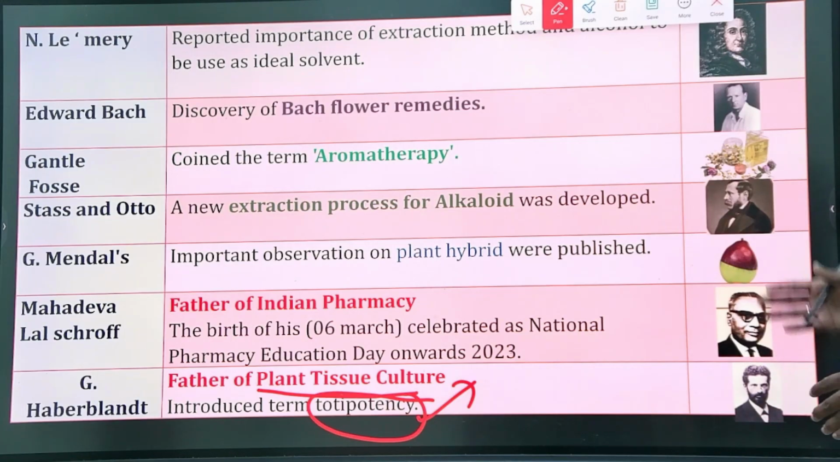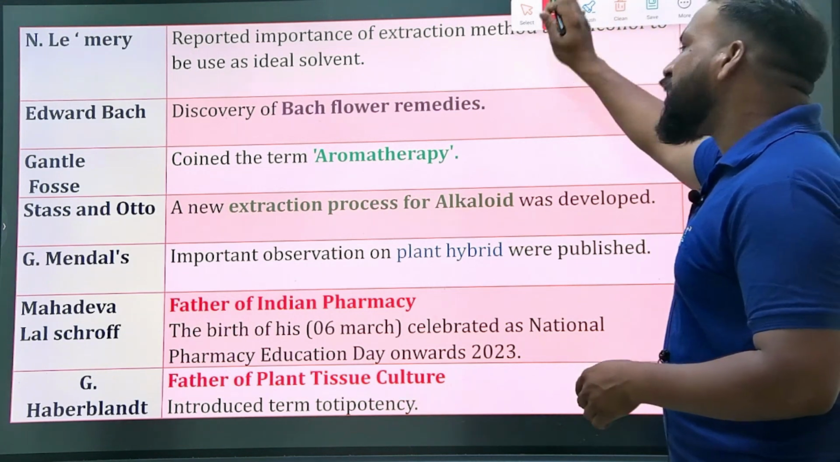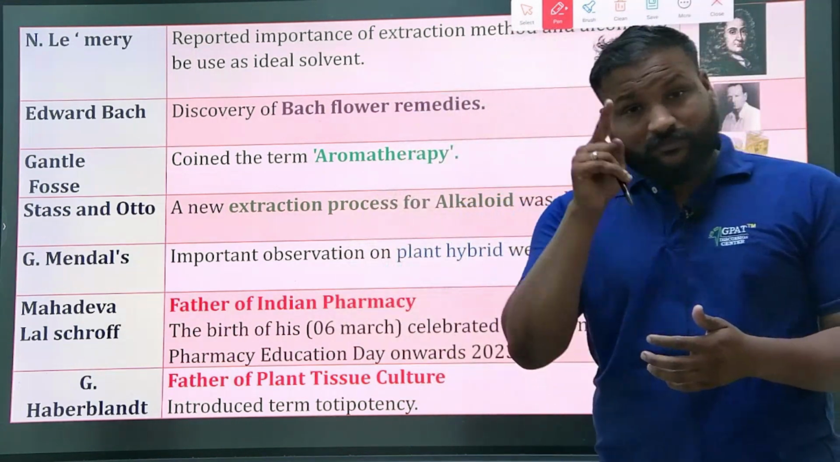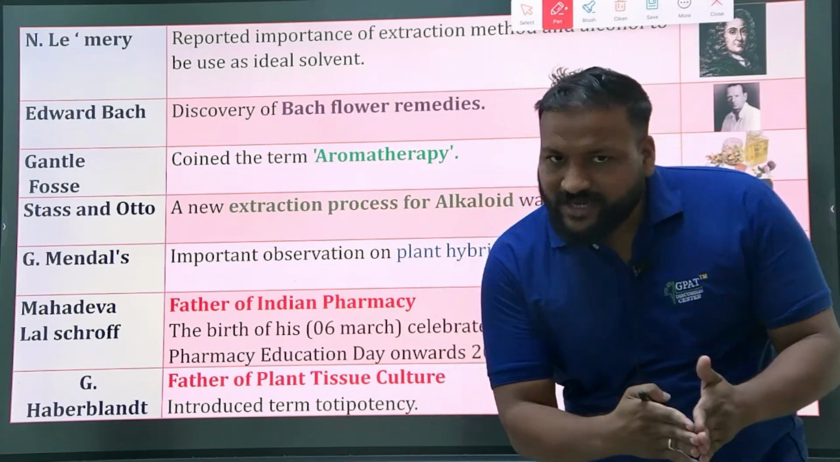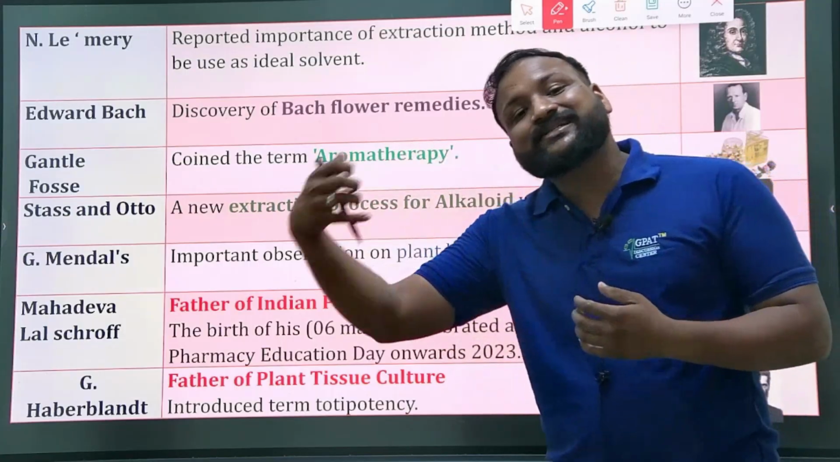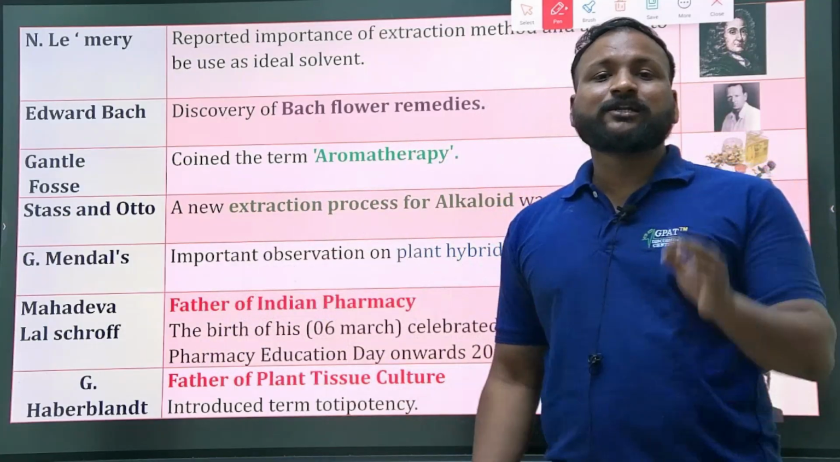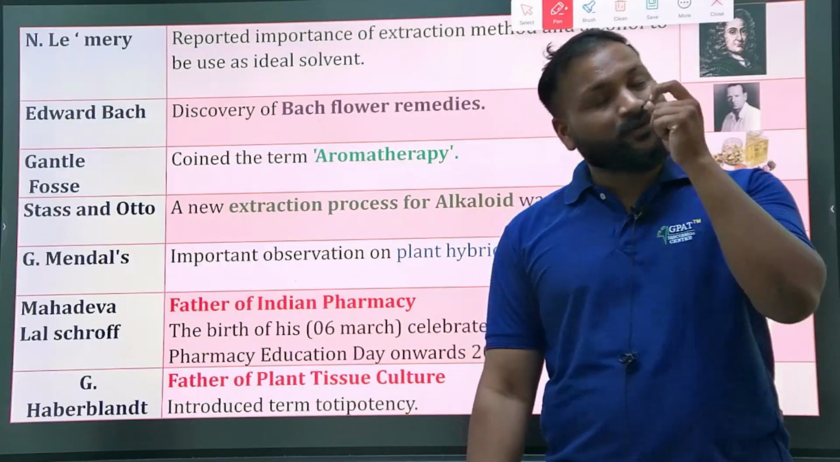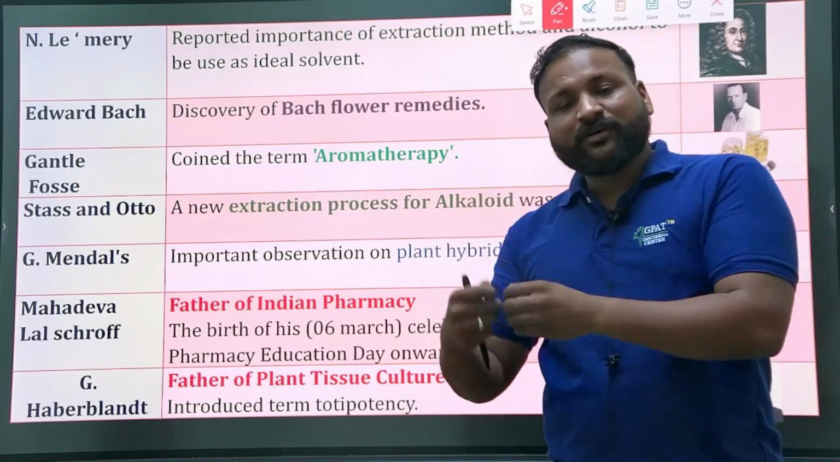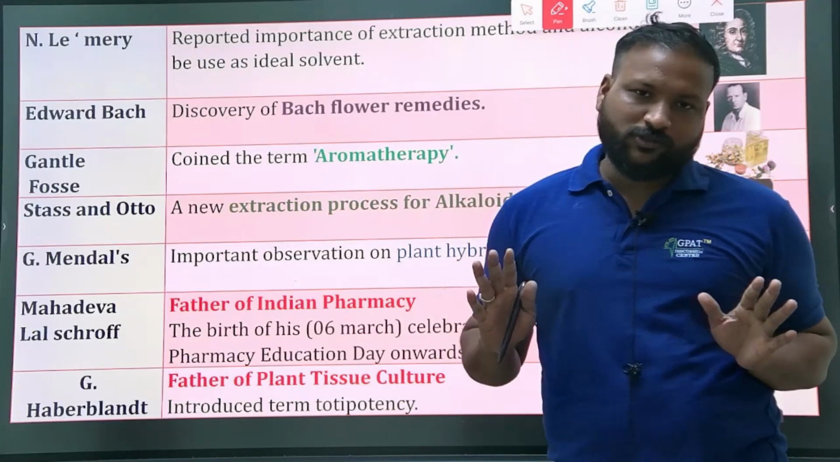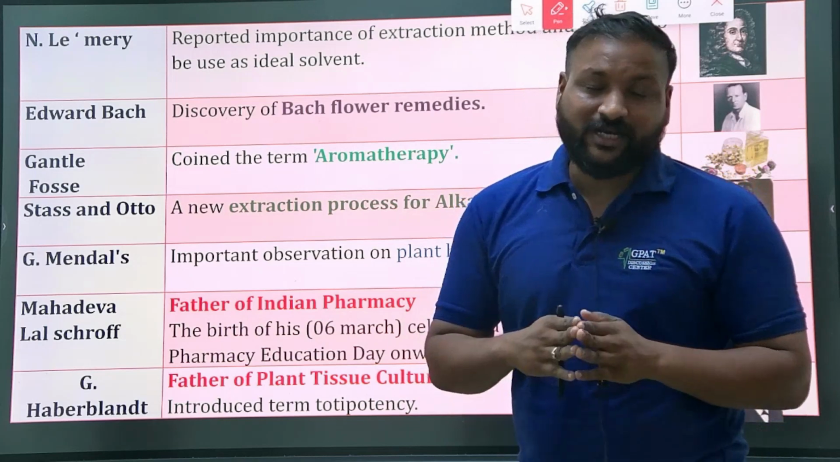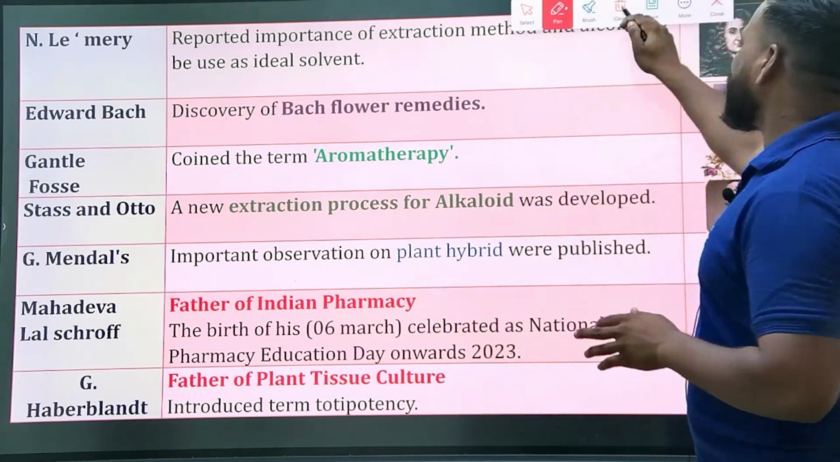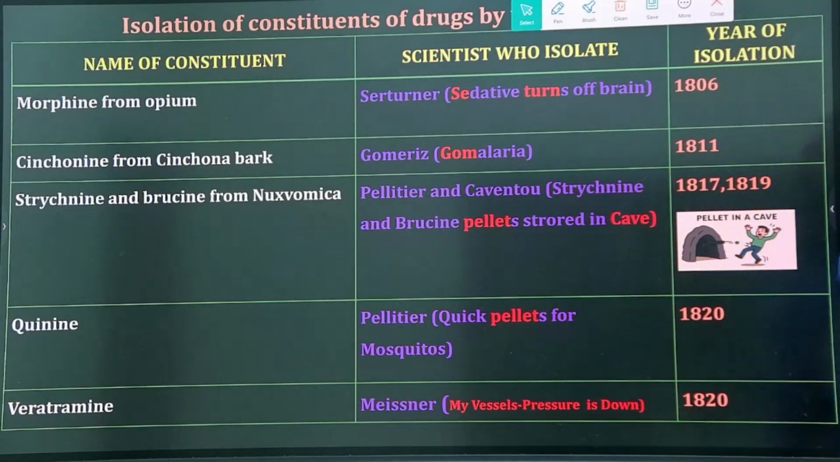So Mahadev Lal Schroff, Strass and Otto's, Edward Batch, and Henry Mary are the important personalities from the history of pharmacognosy. But apart from these personalities, there are some important scientists who extracted important potent as well as secondary materials, important drugs from plant constituents. We should remember and go through these scientists' names also. Don't worry, we have good shortcuts, because you know GDC is smart in teaching. So let us go for the important personalities who isolated some important drugs.